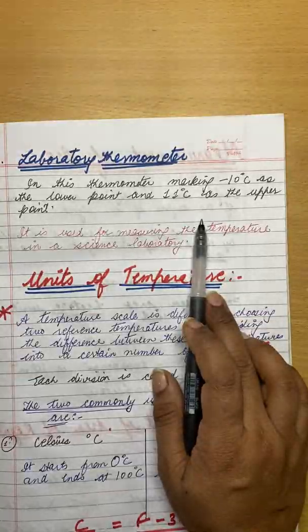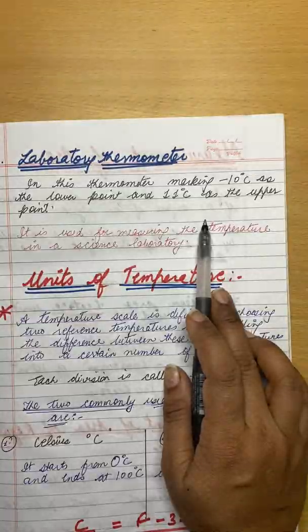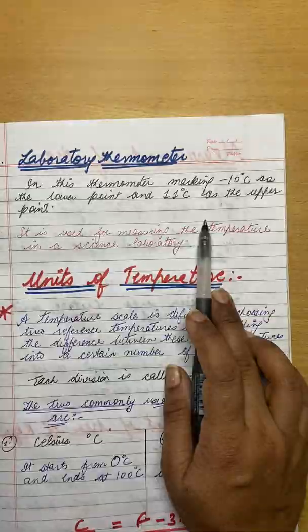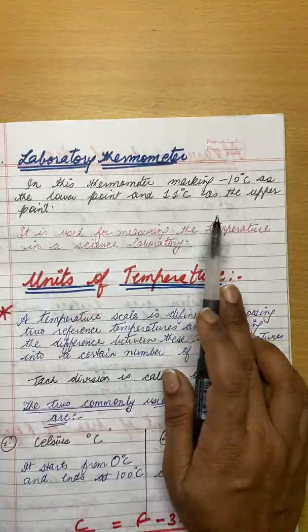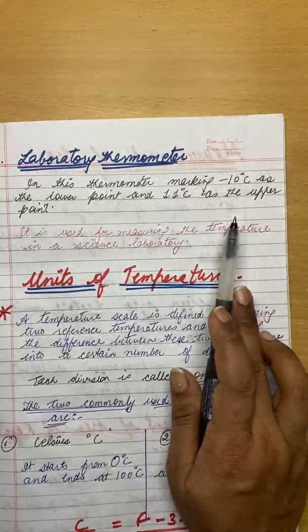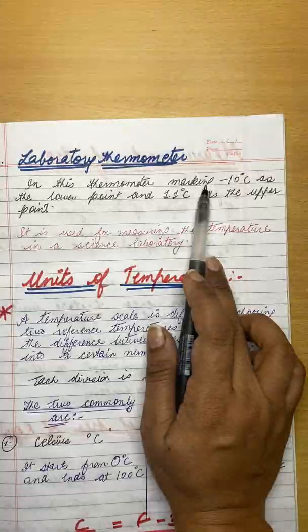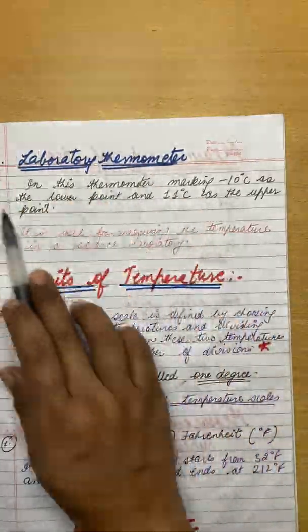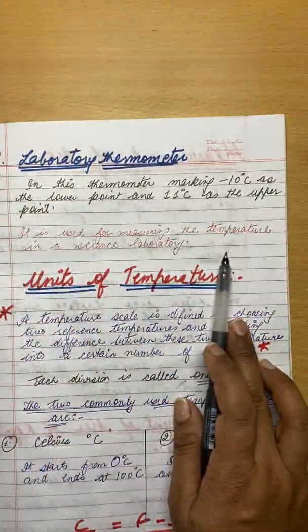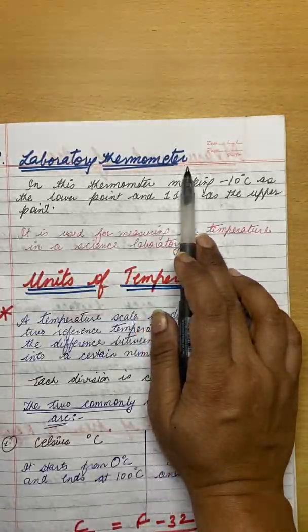Before taking the reading, make sure, as you know, that thermometers contain mercury. Make sure the mercury level is along your line of sight. Handle the thermometer with care or it may break. And it is important to keep the laboratory thermometer upright. So this is the precaution that we have to take while using the laboratory thermometer as well as the clinical thermometer.